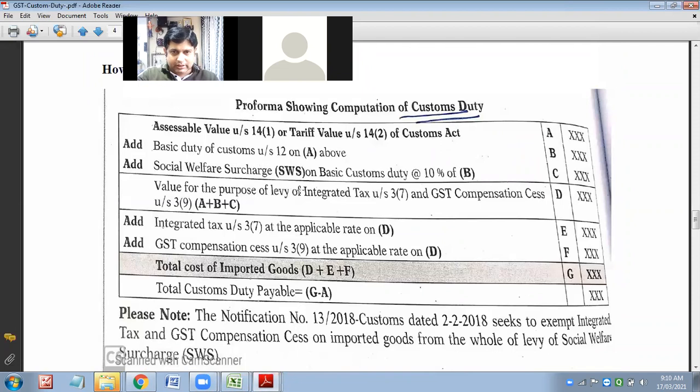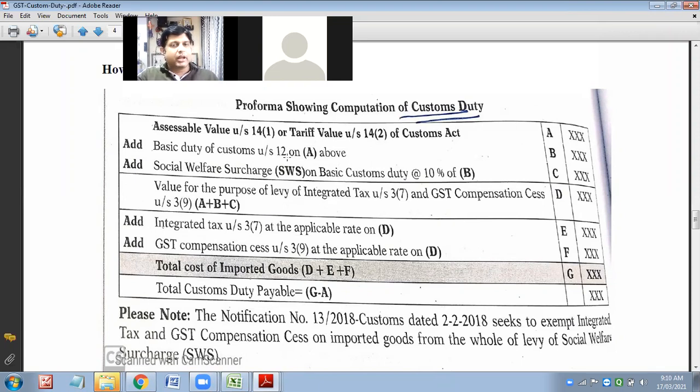You keep these things in your mind. First, assessable value will give you the BCD, basic custom duty. That will be charged on assessable value. Then SWS will be on basic custom duty.